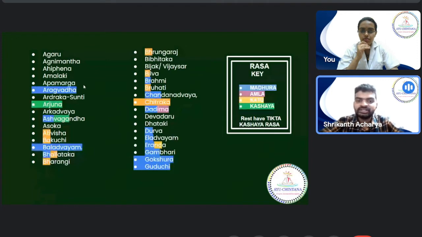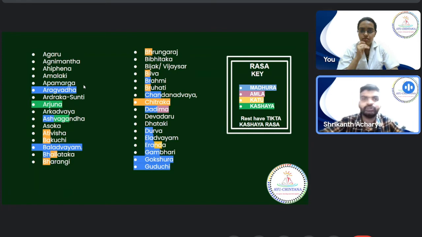So by doing this, what about the other rasas? You should ask what about the other rasas. Lavana rasa, like I said, no drug will have Lavana rasa, because Lavana rasa is the exclusive property of Lavana Dravyas, Shad Lavana or Pancha Lavanas, whatever. And then the last one is Tikta. Whatever drugs have been left out, all of them will have Tikta rasa.